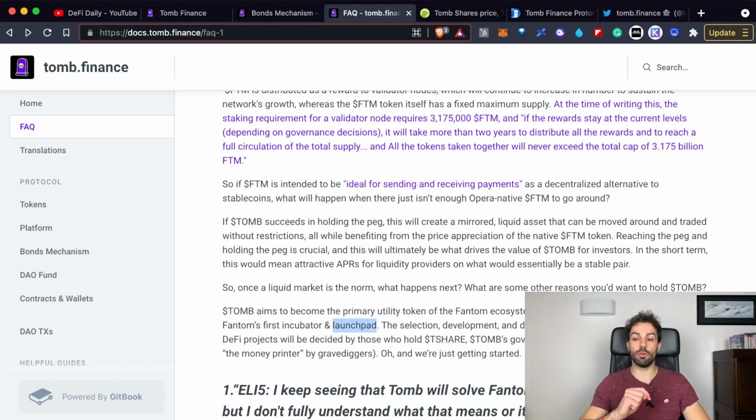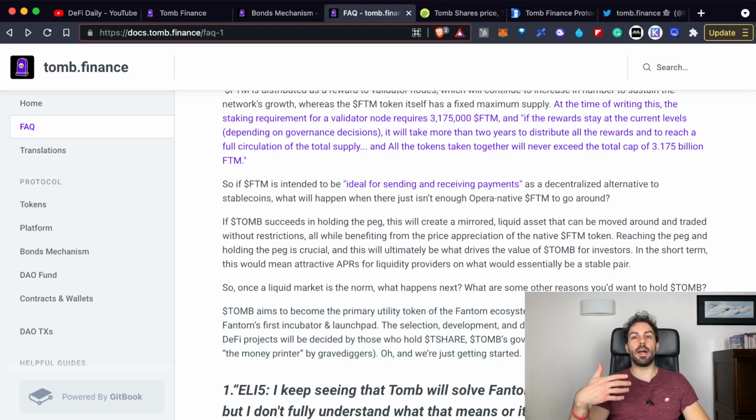I highly recommend you have a look at the TOMB Finance documentation, because it's full of explanations, and the FAQ is also a really informative resource to be more aware of how it works. What they are saying here is that in the FTM pad there was, and I think still is, the possibility to use the TOMB token.